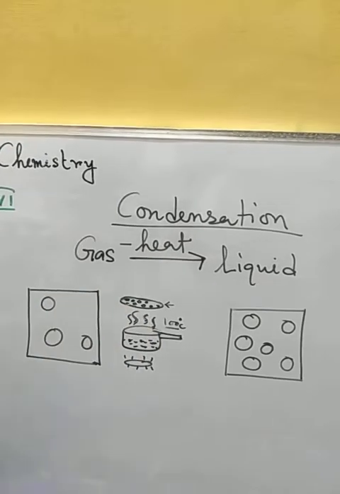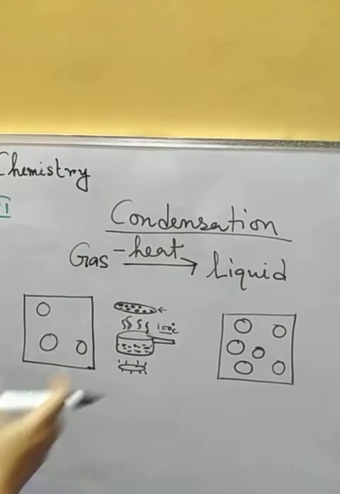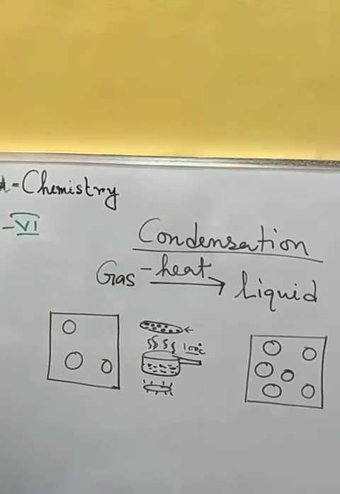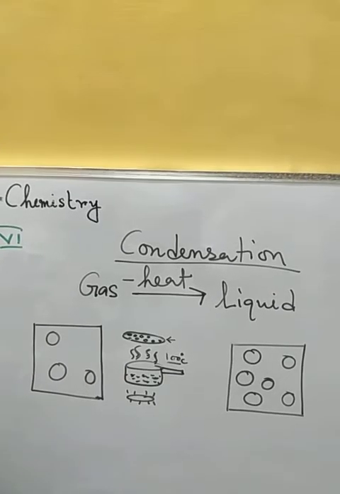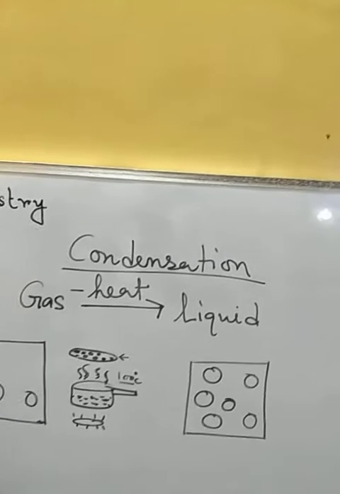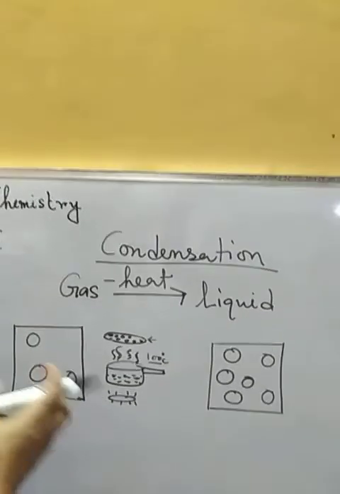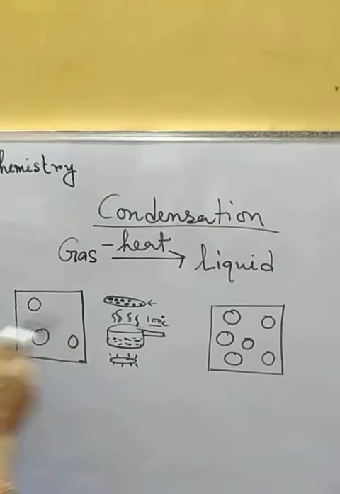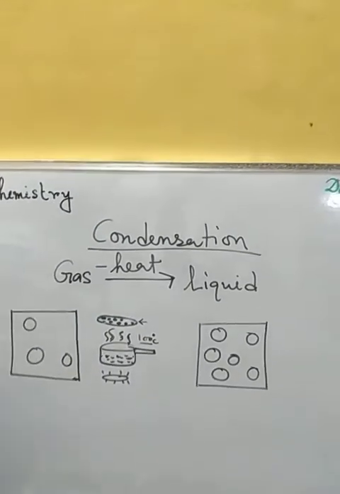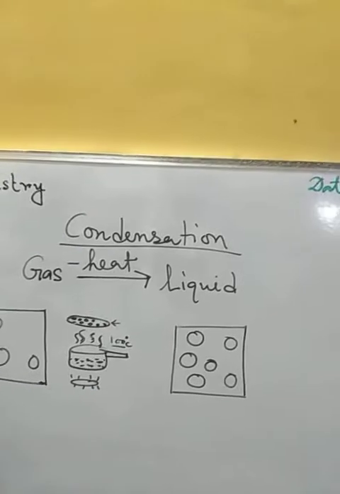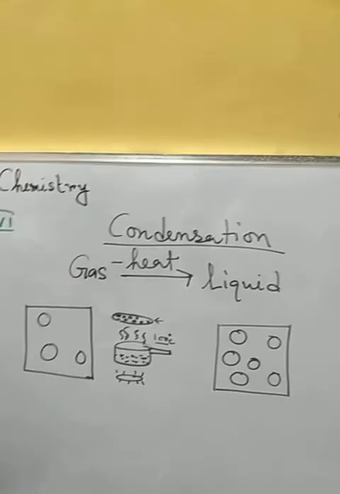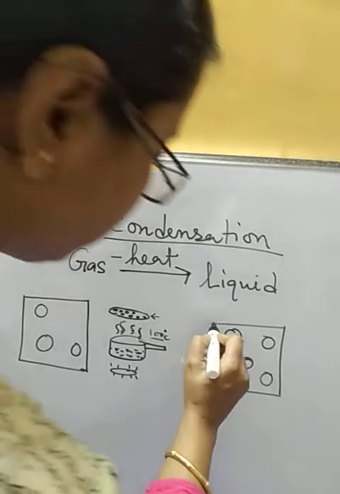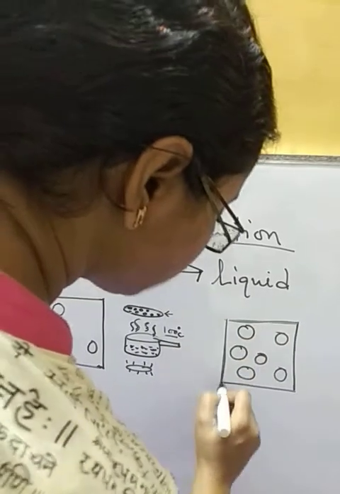Now when we are taking out the heat from gas, the particles lose their heat, and that's why the particles' kinetic energy will decrease. As their kinetic energy decreases, their random motion will slow down, and they will come closer to each other. The intermolecular space will decrease.